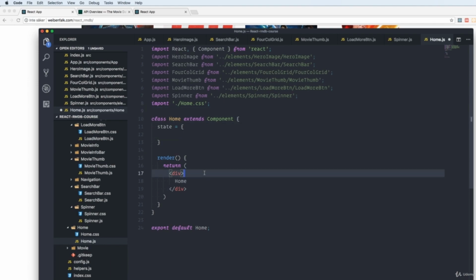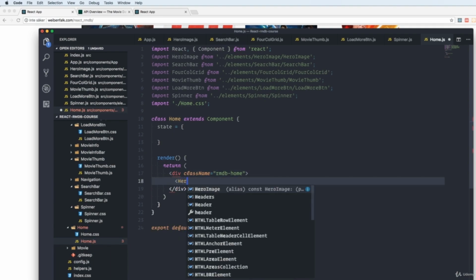So now we're just going to put the empty components here so we know the structure of the home page. First of all, we can make a class name for the wrapper component in the home page. We'll call that RMDB home. That is going to be our wrapper. That's hold everything we're going to return in this component. First of all, we have a hero image.